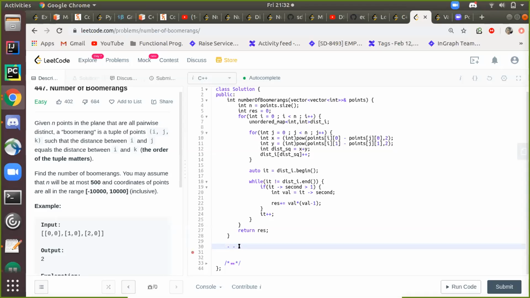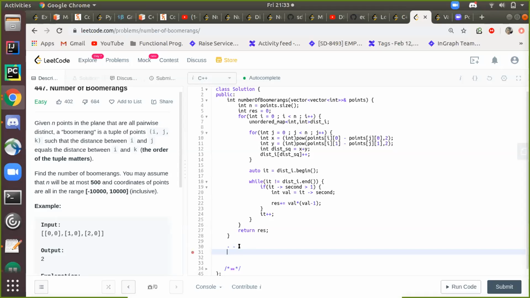Okay, but then how do you come up with this, val into val minus 1? If we had something like 4, your val would have been 4, then you will say 4 into 3, but why 4 into 3 always? There's some formula for that, right? Yeah, I think so. So it would be 3P2.